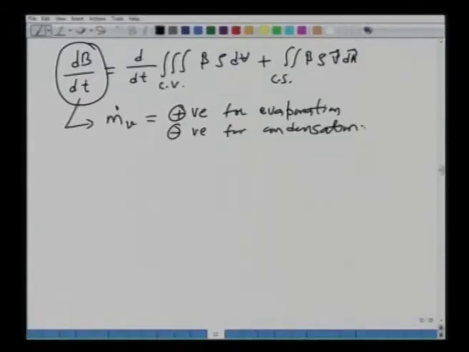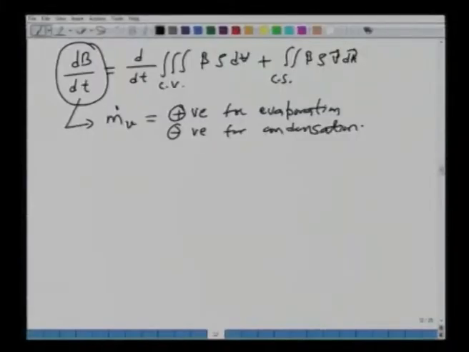Okay. So, remember the important thing in this chapter now is that dB/dt on the left hand side of your continuity equation is no longer 0. It will be equal to some rate m_v dot, and we are going to have to find out what this m_v dot is, and it will be related to your evaporation, as we will see later.